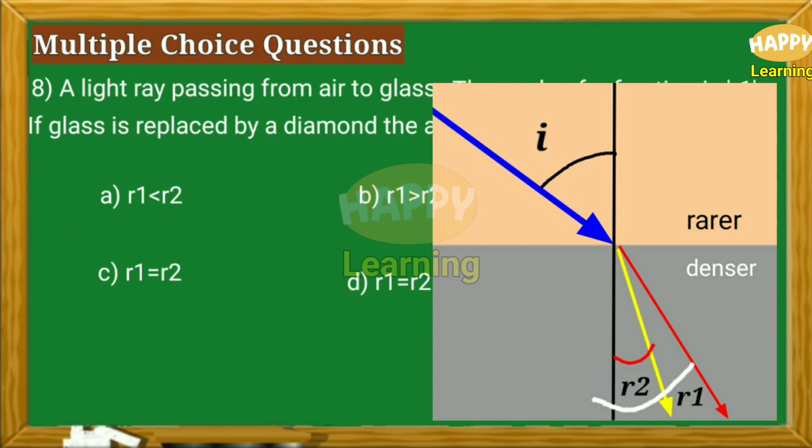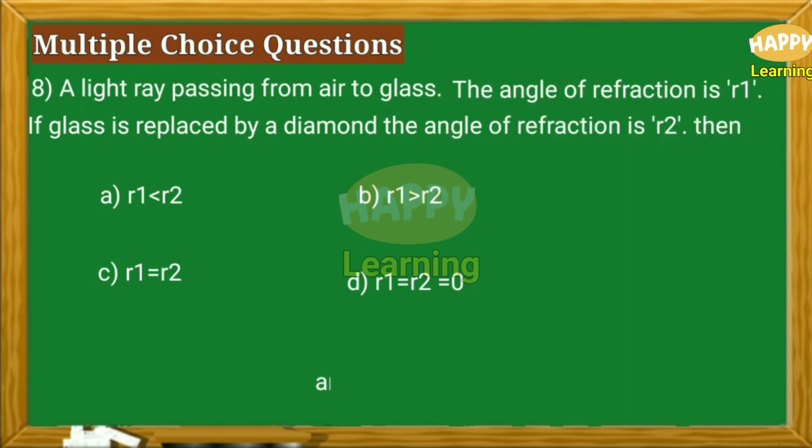We know diamond is denser than glass. So light ray bends more towards the normal. That means the angle of refraction will be decreased. R2 will be smaller than R1. So the correct answer is option B.